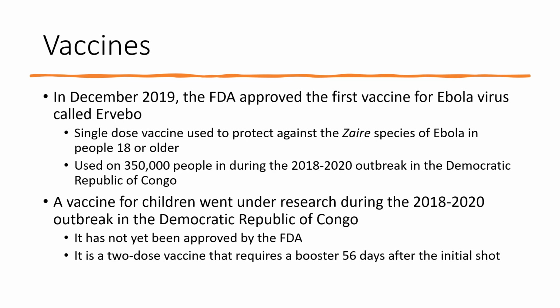A vaccine for children underwent research during the same outbreak, but unfortunately it hasn't been approved yet. And it's also a two-dose vaccine that requires a booster 56 days after the initial shot. So in a case where you would need immediate vaccination, it wouldn't be helpful.